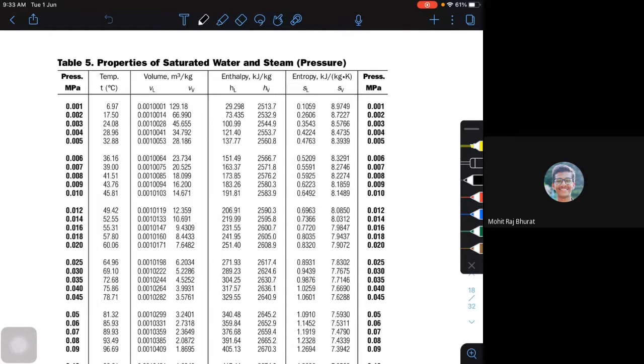Okay. Why are the steam tables important? We all know that if you look at the thermodynamic property relationships, there are 6 basic thermodynamic properties. Those are pressure, temperature, volume, internal energy, enthalpy, entropy.